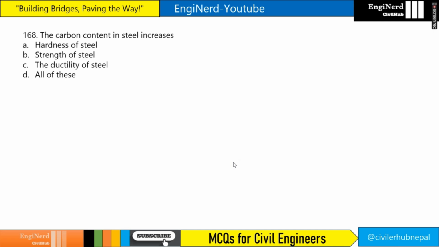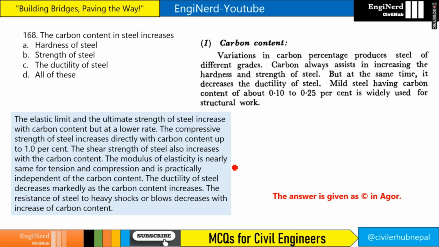The carbon content in steel increases what? In this particular topic, if you see here, carbon always assists in increasing the hardness and strength. So carbon increases what? Hardness and strength. But the answer in the above is given as option C. But I think the answer is wrong, because an increase in carbon content decreases the ductility of the steel. So one of the two options should be the answer.